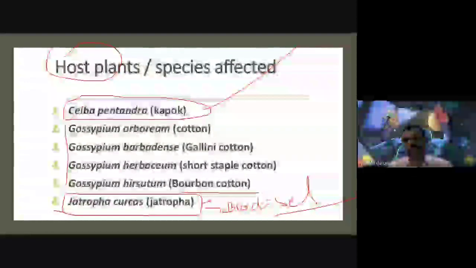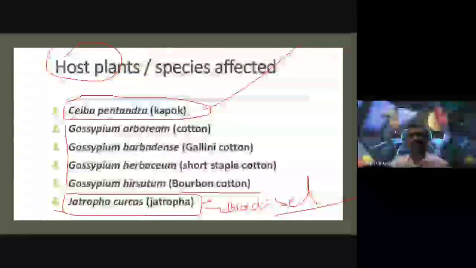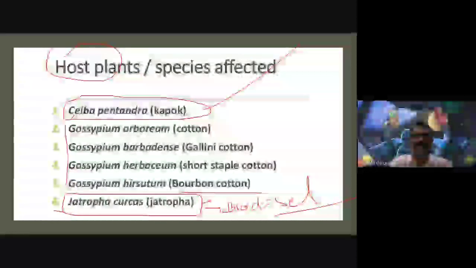Biodiesel is produced from the seeds of Jatropha curcas. Especially on uncultivated lands, wastelands or hilly areas, our state government, along with the agriculture department, encourages farmers to cultivate Jatropha curcas on their wastelands, which is very important for the production of biodiesel.